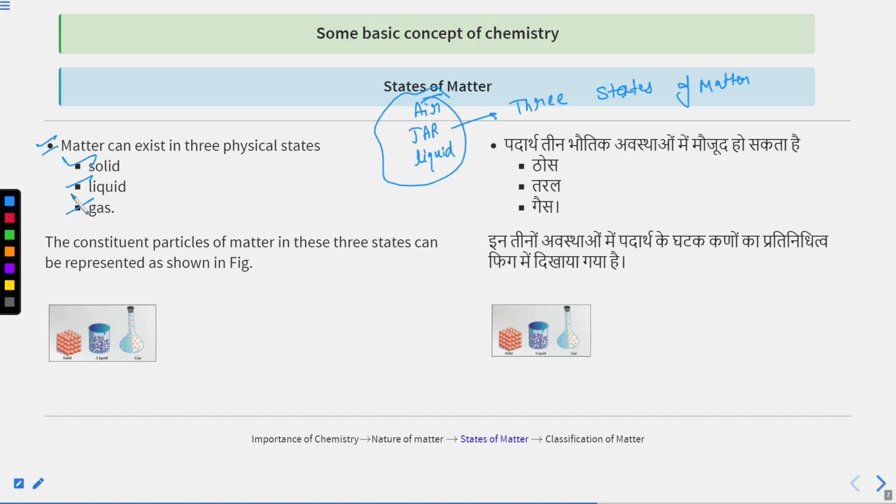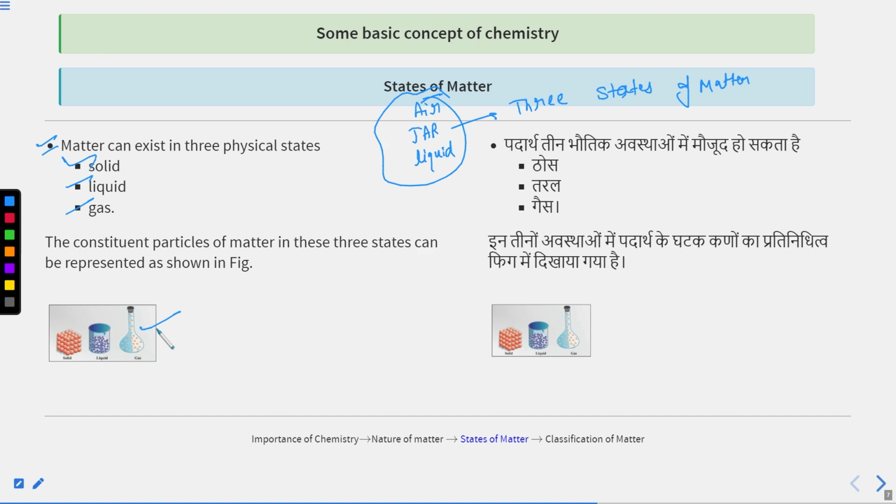You can see a diagram here. In this diagram, a cube-like structure, a cylinder-like structure, and this, you can say, is a jar.